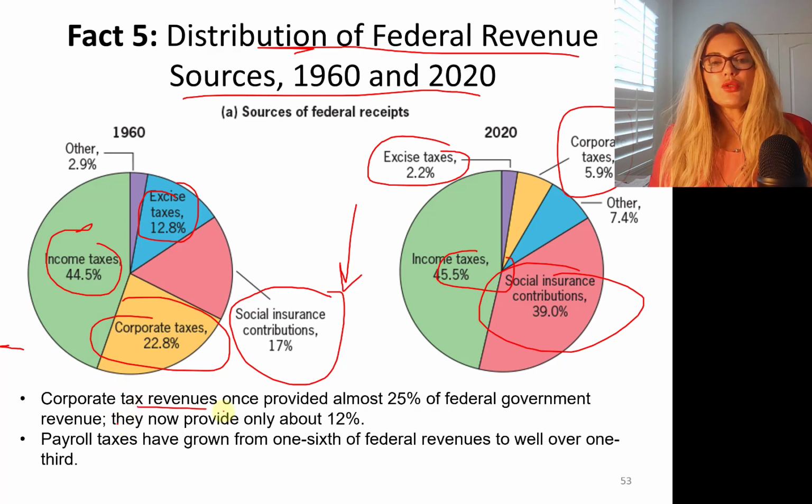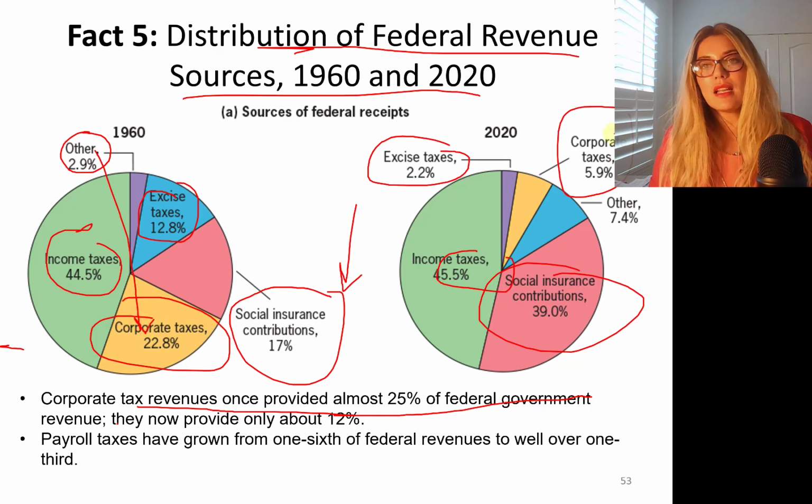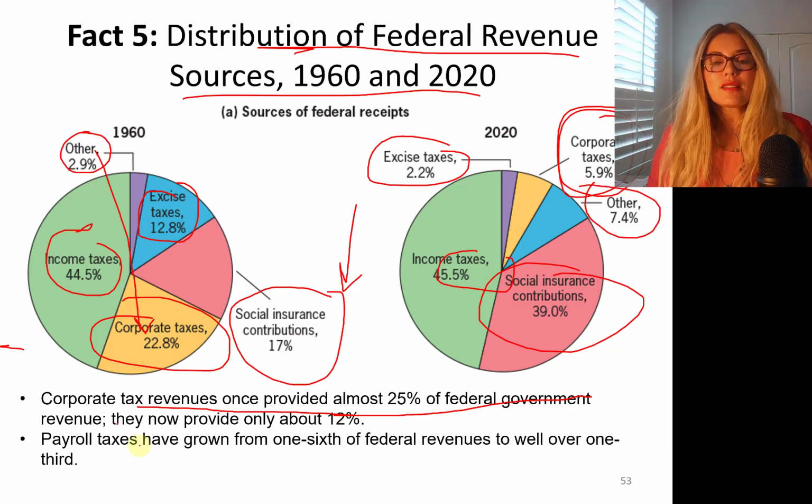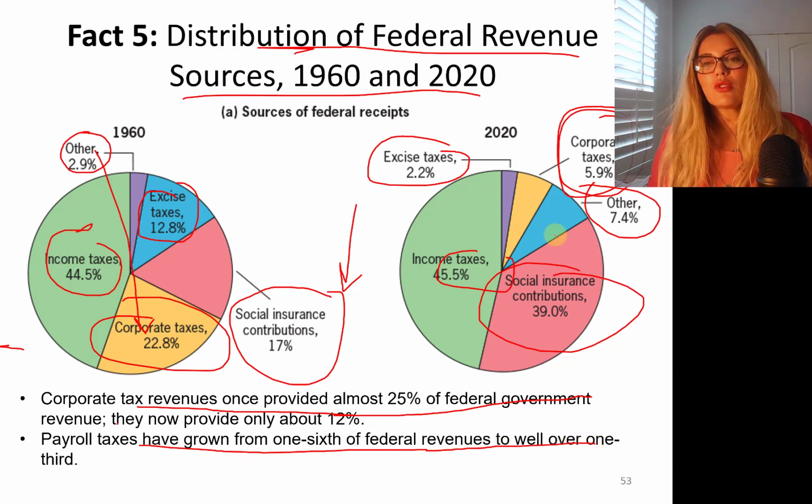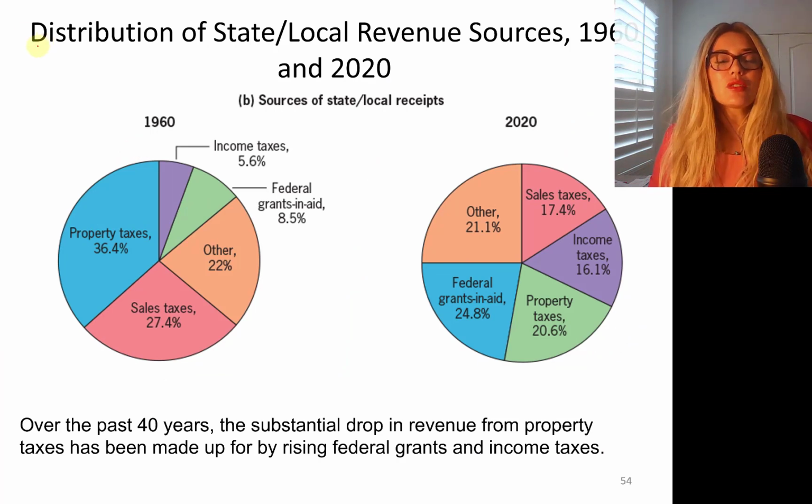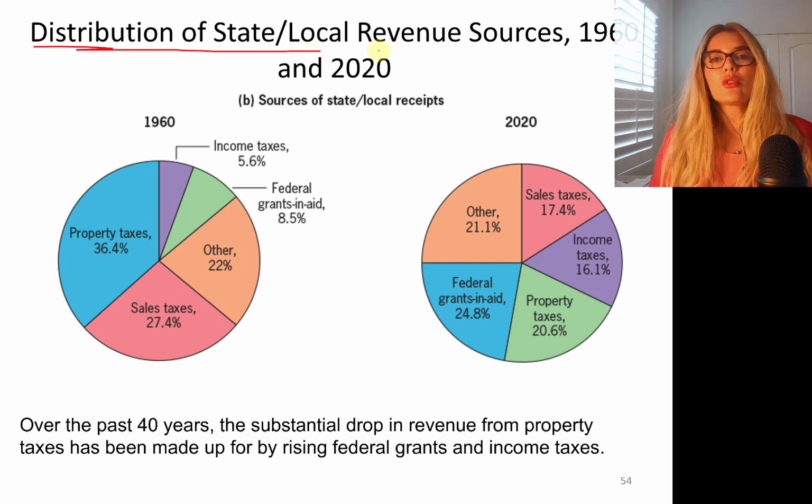Corporate tax revenues once provided about 25% of federal government revenue. This is other, and this other is usually related to corporate. So about 25%. Now corporate taxes, this and other, are about 12%, right? Payroll taxes have grown from 1/5 to well over 1/3, almost 40%. That's a lot. Okay, so let's talk about distribution of state and local revenue sources.